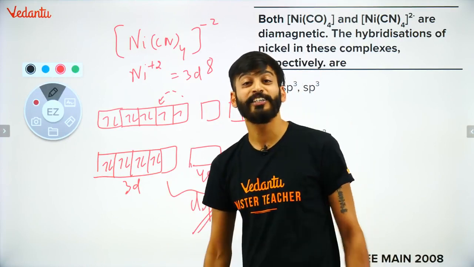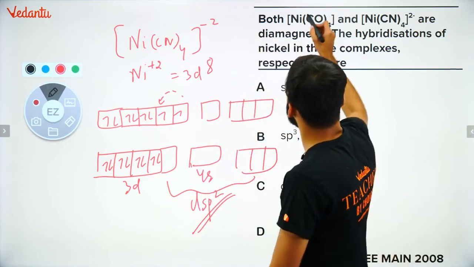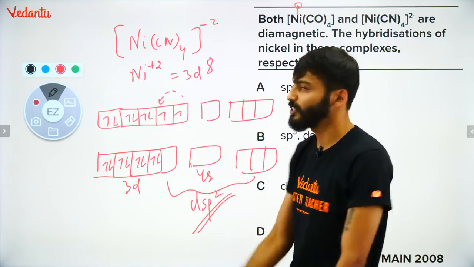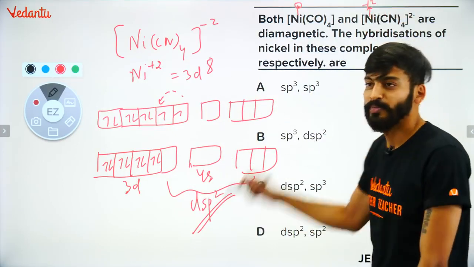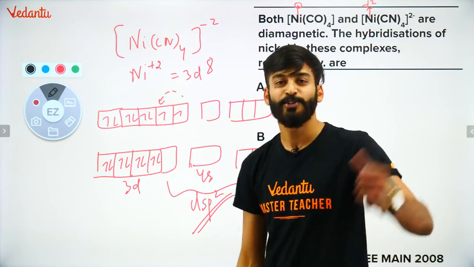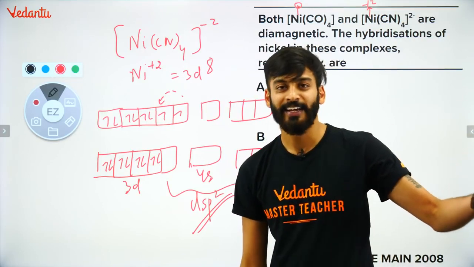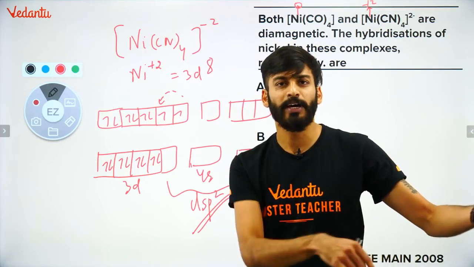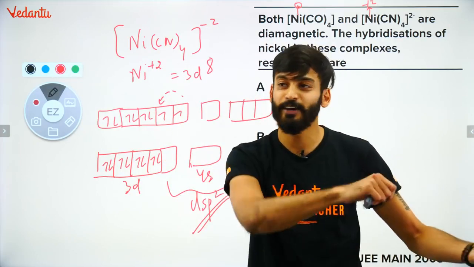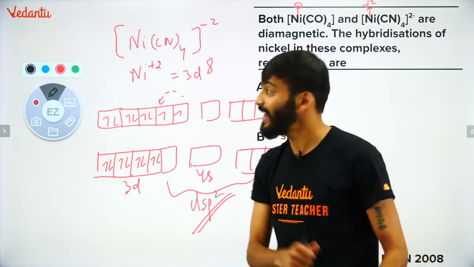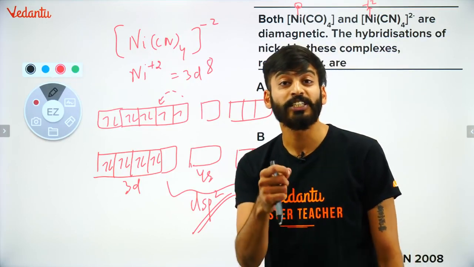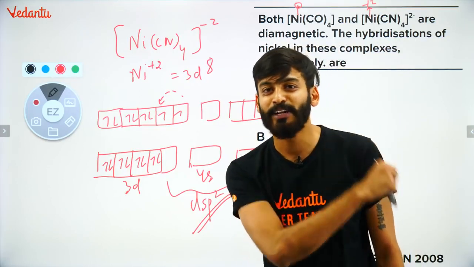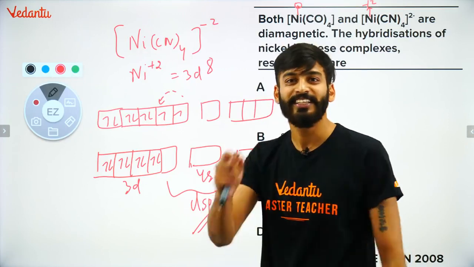Previous one, the oxidation number of nickel was 0. In this case it is becoming +2. I hope it is clear. सबको समझ आ गया. So first one would be sp3. Pairing will happen. All the electrons will pair up. S electrons will also enter d orbital. Right? Very nice. And then in the next one, since the electronic configuration was 3d8, one of the d orbital would be remaining. Answer आ गया. How easy the question was.